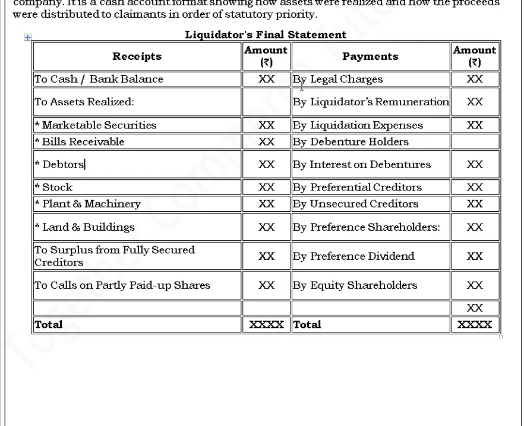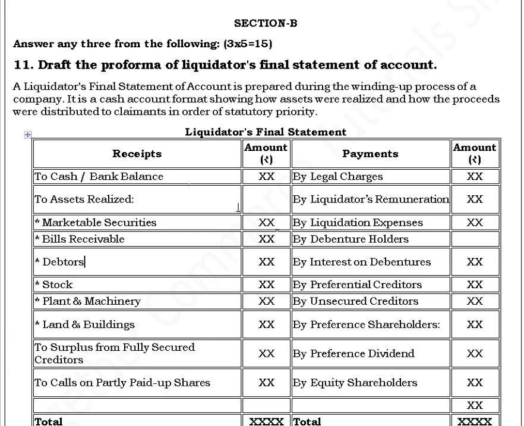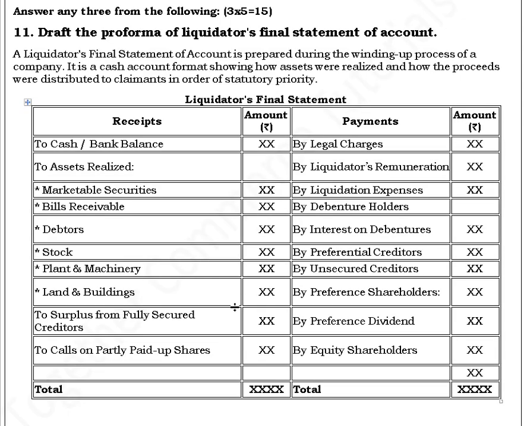On the by side, the entries are as follows: by legal charges, by liquidator remuneration, by liquidation expenses, by debenture holders, by interest on debentures, by preferential creditors, by unsecured creditors, by preference shareholders, by preference dividend, by equity shareholders. So this is the format which has been asked for 5 marks.